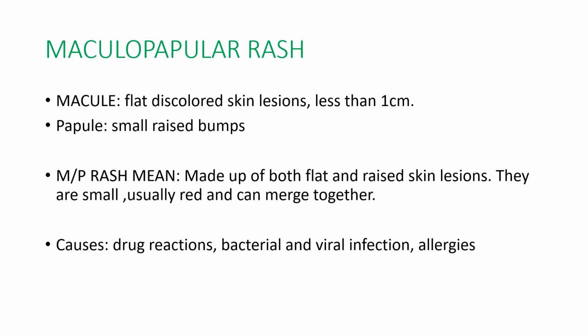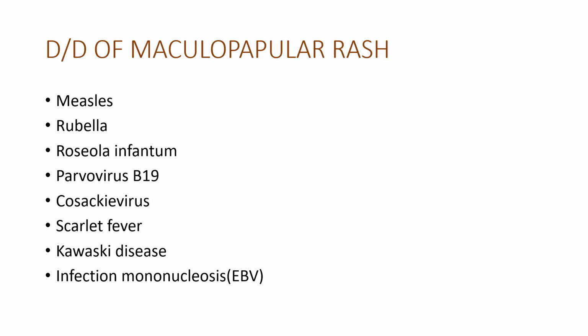As we previously described, what is maculopapular rash? It is made up of both flat and raised skin lesions. They are small, usually red, and can merge together. There are different causes for maculopapular rash. We should know the salient causes of this: measles, rubella, roseola infantum, parvovirus B19, Coxsackie virus, scarlet fever, Kawasaki disease, and infectious mononucleosis caused by Epstein-Barr virus. Today we will just discuss the most common, that is measles and rubella.